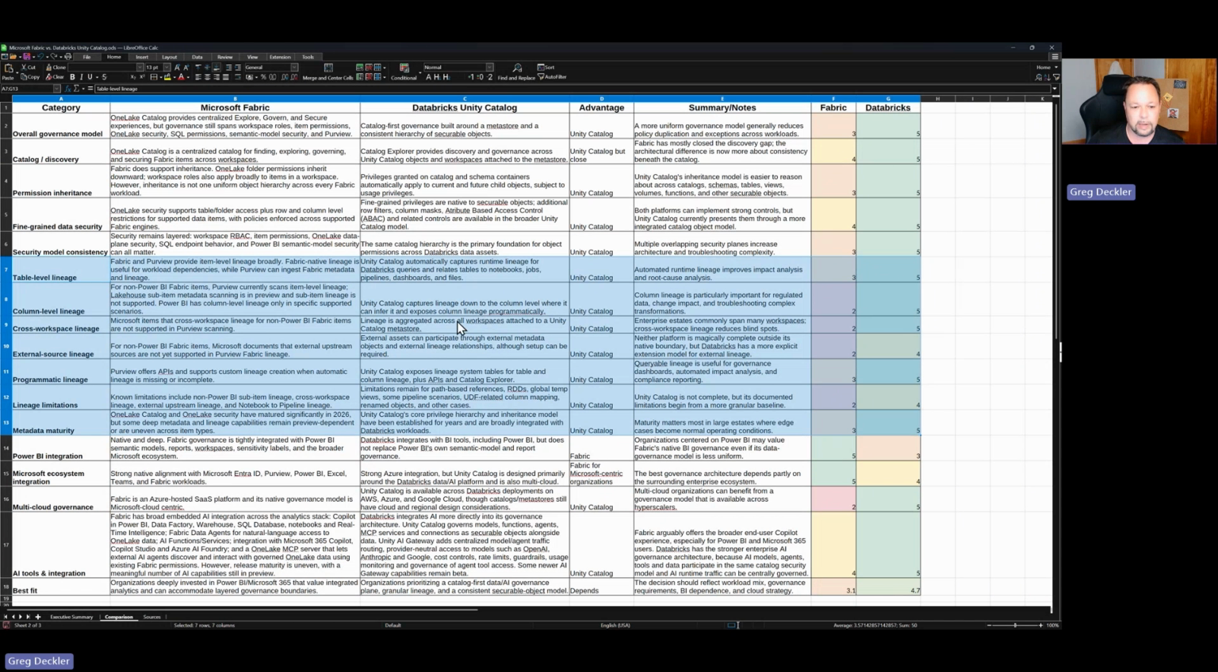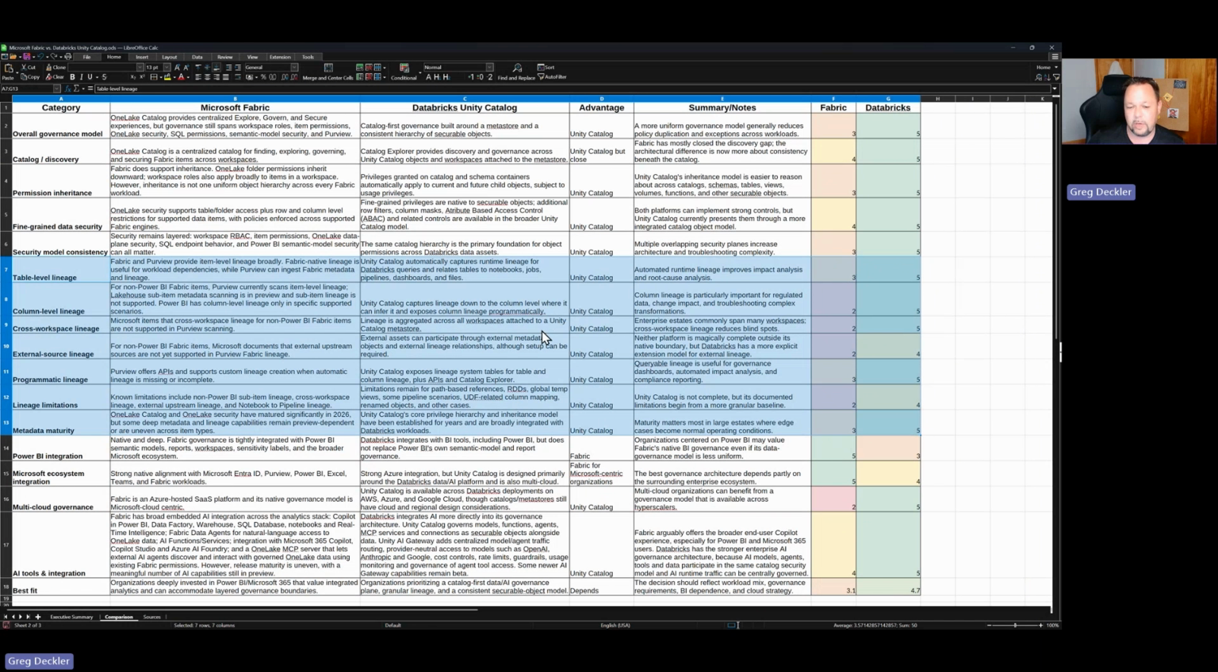And it comes down to, for example, lineage is aggregated across all workspaces attached to the Unity Catalog metastore. For Microsoft, items that cross workspace lineage for non-Power BI Fabric items are not supported in Purview scanning, right? And you'll see Purview pops up all over the place in here. While Purview can ingest Fabric metadata, and Fabric and Purview provide item-level lineage broadly, Fabric native lineage is useful for workload dependencies, while Purview can ingest Fabric metadata and lineage, right? So I gave it a 3. Versus Unity Catalog automatically captures runtime lineage for Databricks queries and relates tables to notebooks, jobs, pipelines, dashboards, and files. So give it a 5. So it's pretty much, that's the story.